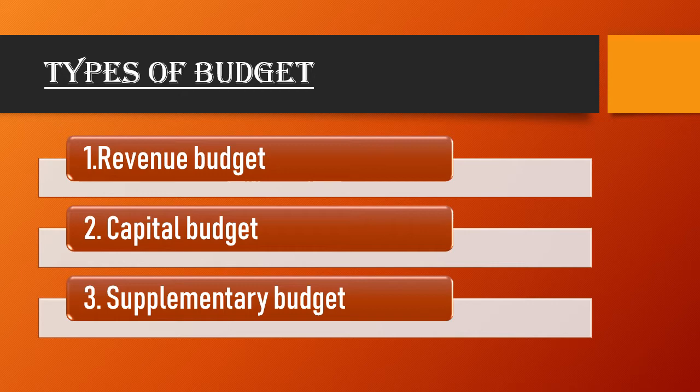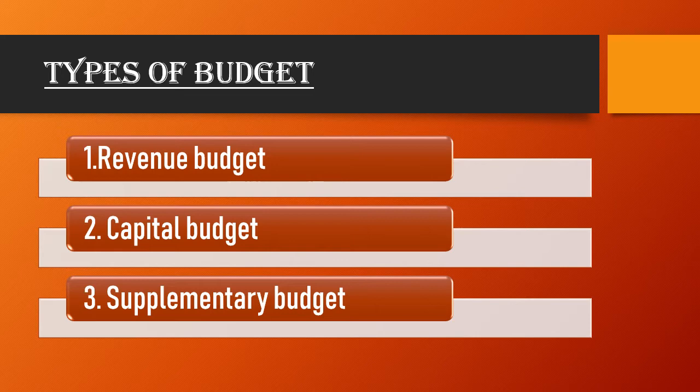It means it is creating an asset in the country. So you can easily differentiate now the difference between revenue budget and capital budget. Revenue budget does not create any asset or any liability for the government, but capital budget creates assets for the country and also creates liability for the country.